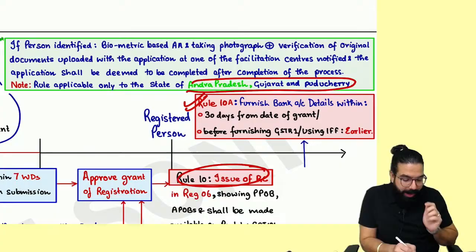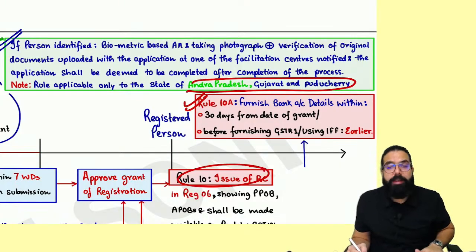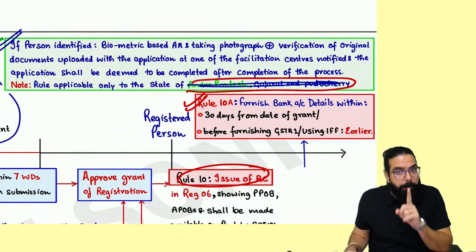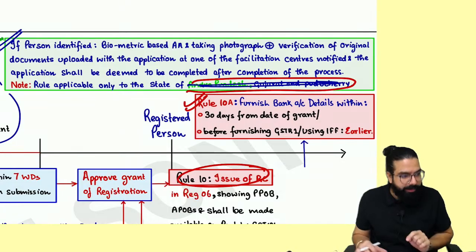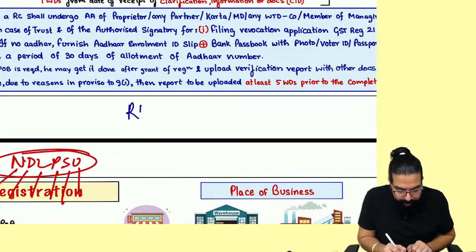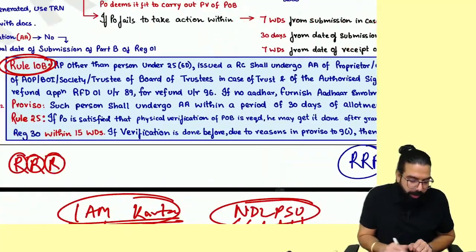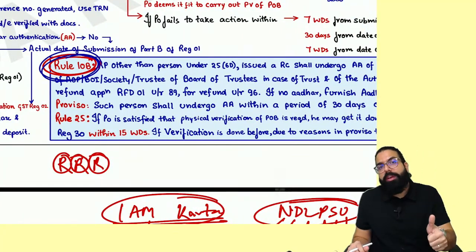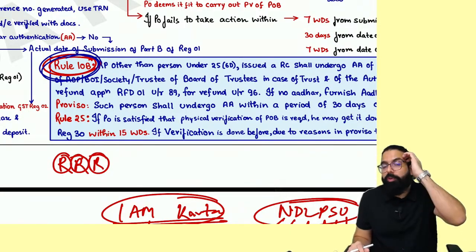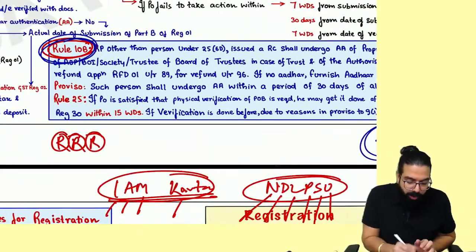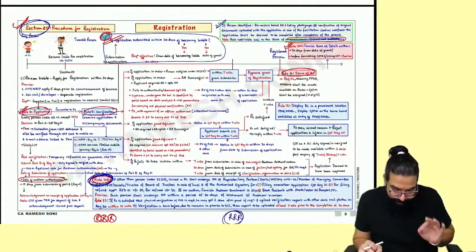Okay, sir. Remember, biometric-based Aadhaar authentication is now applicable across India. It is not only for Andhra Pradesh, Gujarat and Puducherry. It is applicable now across India. Done, sir. This point is clear. Other than that, for three things, RRR, rule number 10B says Aadhaar authentication is mandatory: Revocation, Refund under rule number 89, and refund of IGST on exports, which is under rule number 96. For RRR, rule number 10B says Aadhaar authentication is mandatory. Please take care of this point.